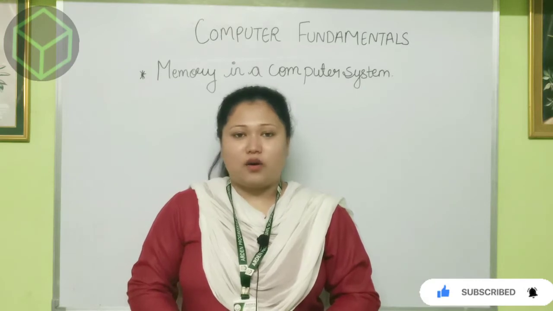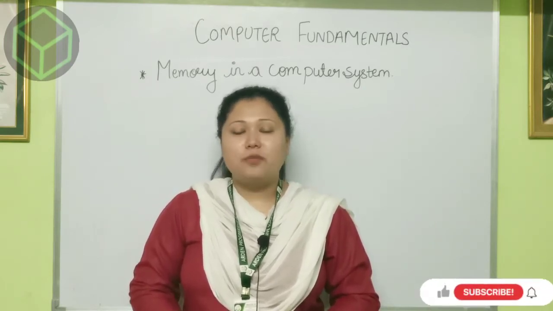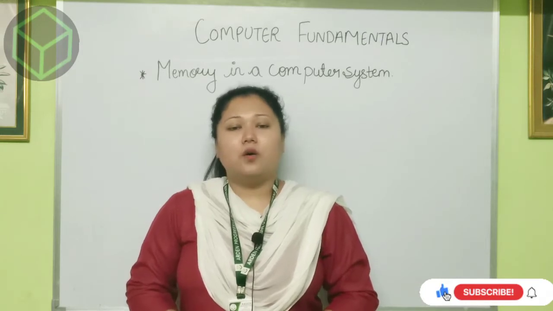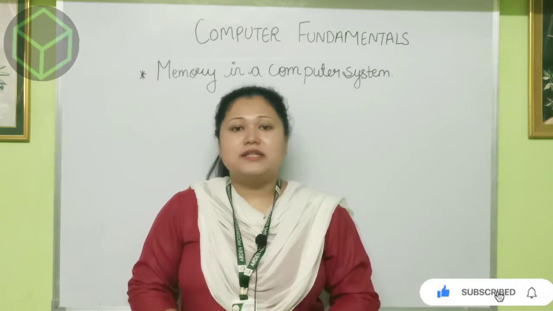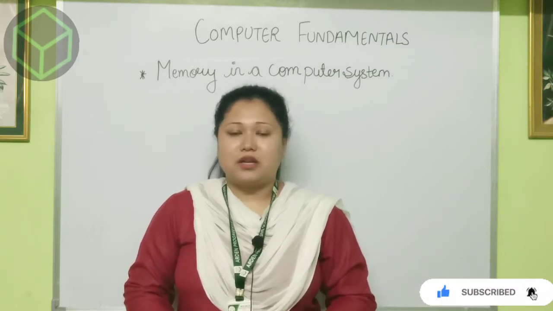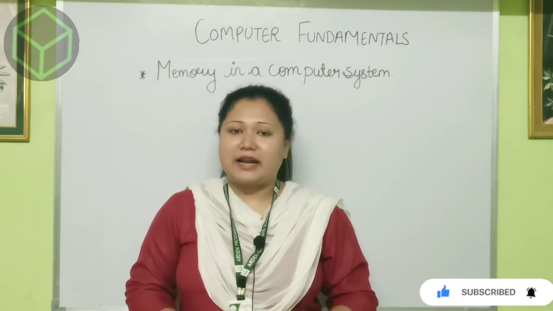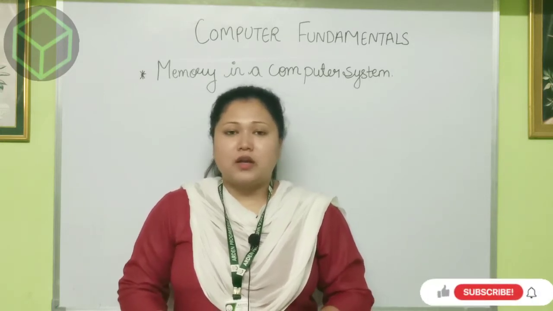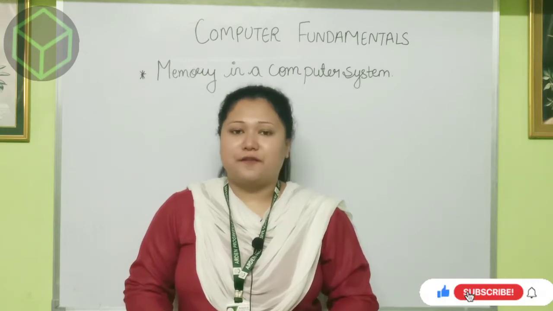RAM stands for random access memory, whereas ROM stands for read-only memory. Secondary memory is memory which does not save data directly from the computer. In between, primary memory acts as an interface.